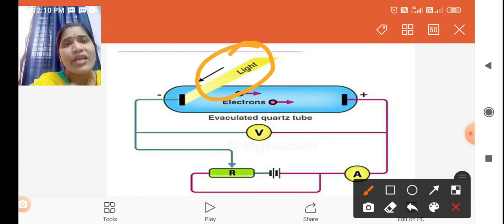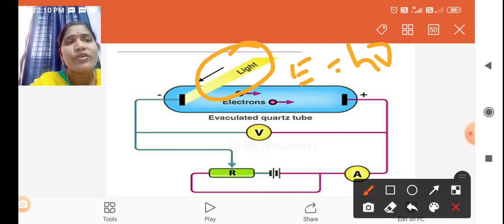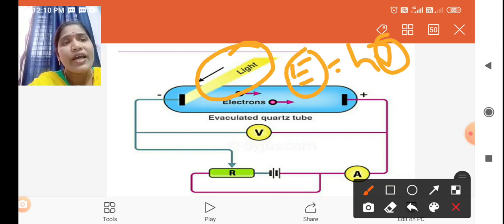What is frequency? Frequency is explained according to the Einstein equation, E is equal to h nu. Here nu is the frequency and E is the energy. So frequency means the energy of the light.